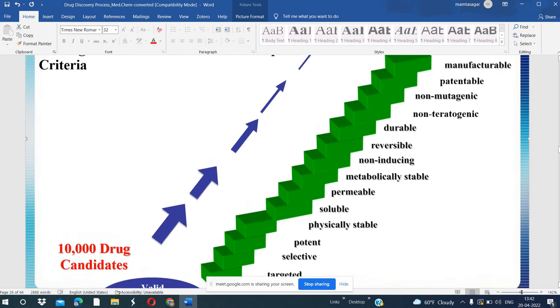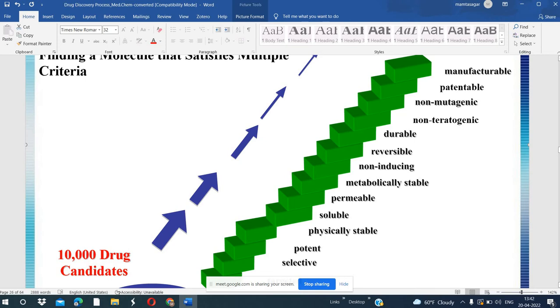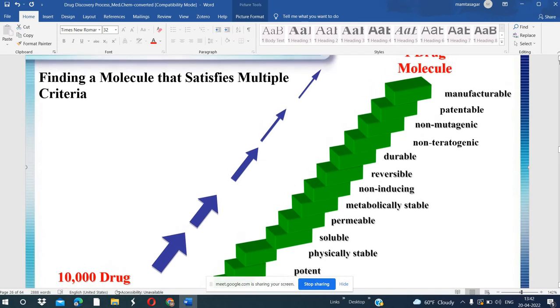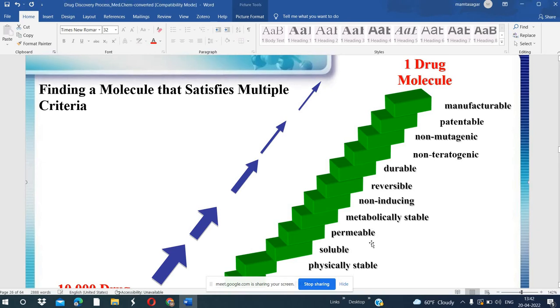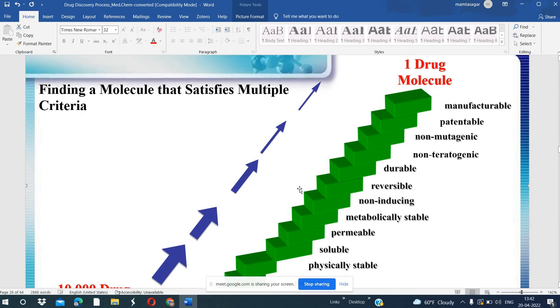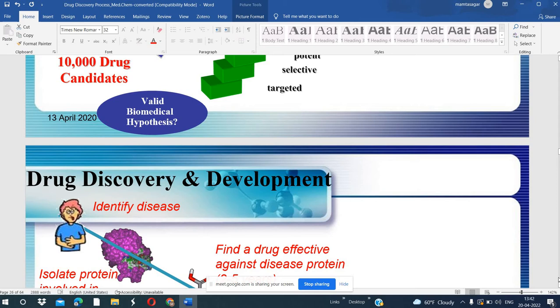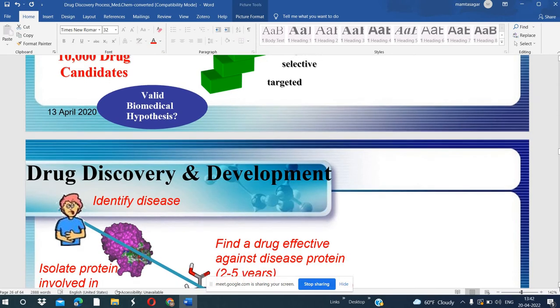On the basis of these criteria, we can select the drug and reach up to the one drug molecule. Then we can manufacture that drug, we can do some modification and we can use that drug. So previously we discussed why we need the drug, but these are also the criteria for the drug discovery process. I have a problem in moving the slides.